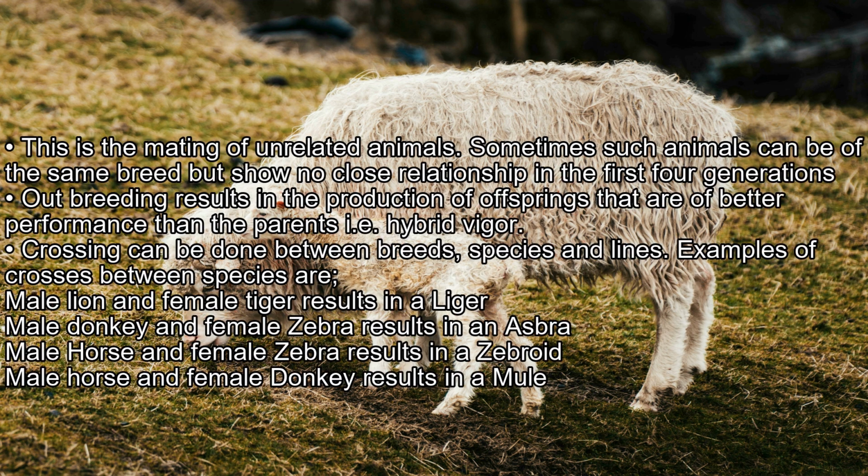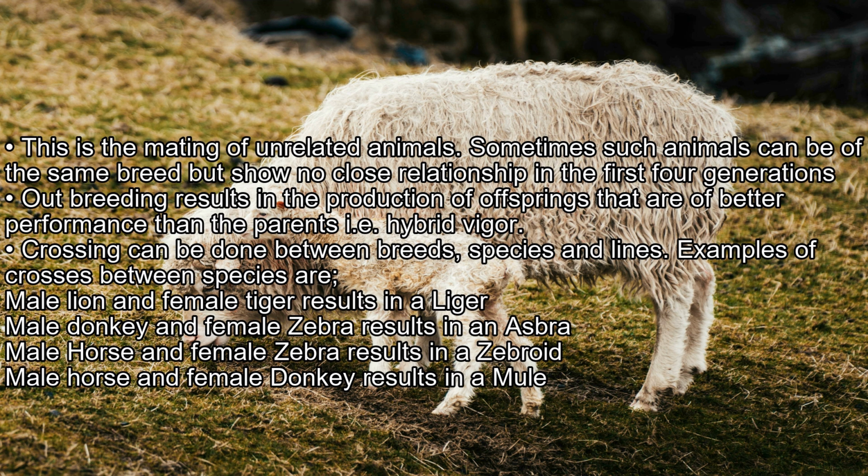Outbreeding/outcrossing. This is the mating of unrelated animals. Sometimes such animals can be of the same breed but show no close relationship in the first 4 generations. Outbreeding results in the production of offsprings that are of better performance than the parents, i.e., hybrid vigor. Crossing can be done between breeds, species, and lines.